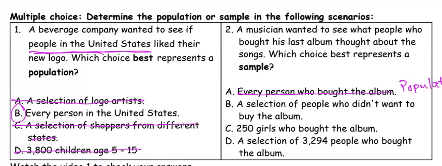So we have to pick one of these three samples. A selection of people who didn't want to buy the album: that group is out because they didn't even buy the album, so there is no need to ask them. 250 girls who bought the album, and a selection of 3,294 people who bought the album. Now, being specific to girls is not a good sample either. That's not selected randomly, so this is out. So the only choice that I have is a selection of 3,294 people who bought the album. That's the best sample.